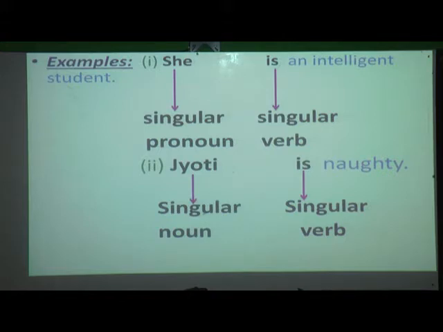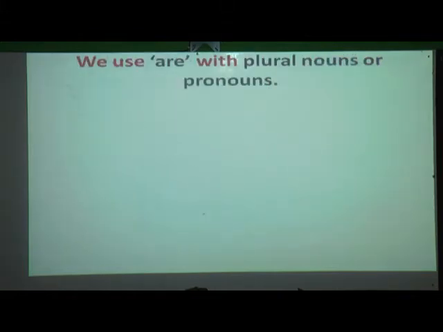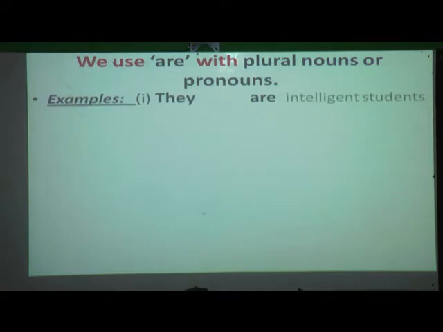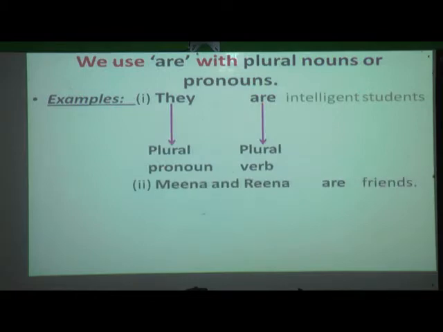Now next is "are". When are we going to use "are"? We use "are" with plural nouns or pronouns. Examples. They are intelligent students. Again I will repeat the sentence. They are intelligent students. Now here, "They": what is this? Yes, it is a pronoun and that is also plural. So which verb have we used? "Are". "They" is a plural pronoun and "are" is a plural verb.